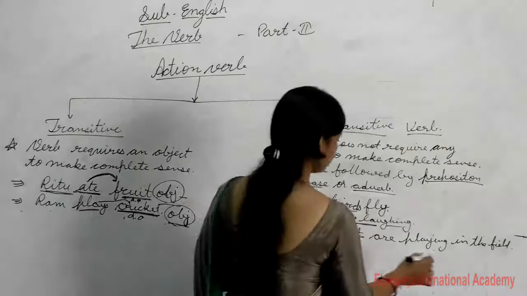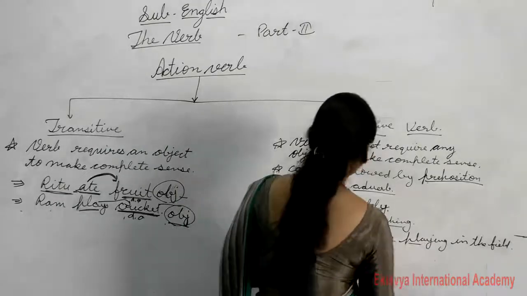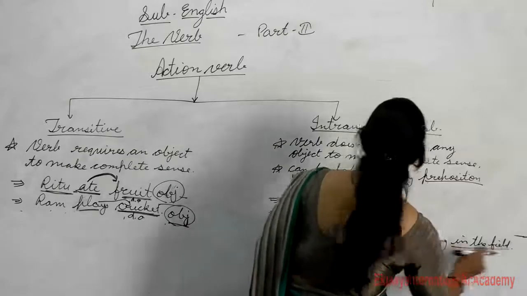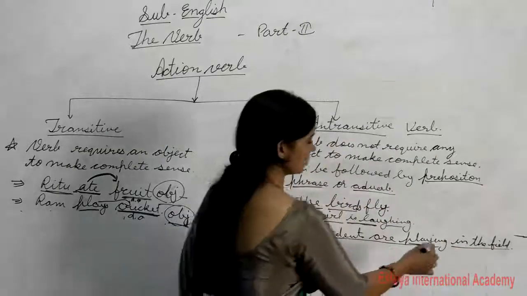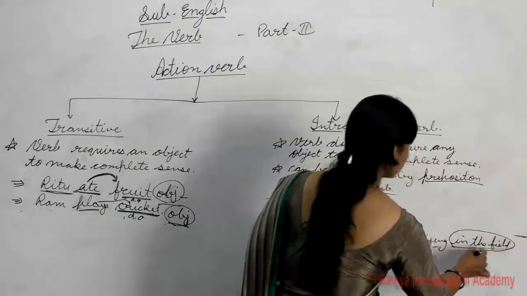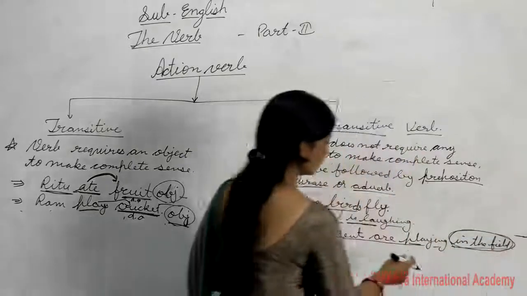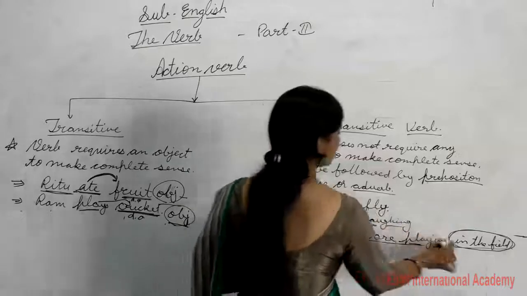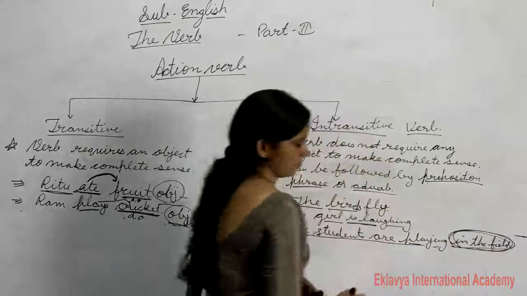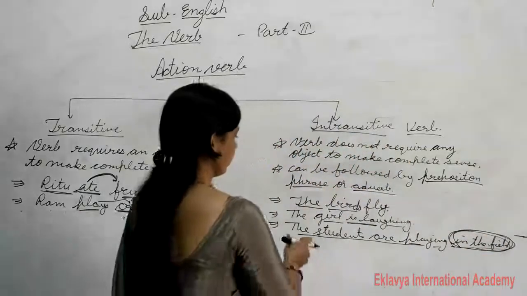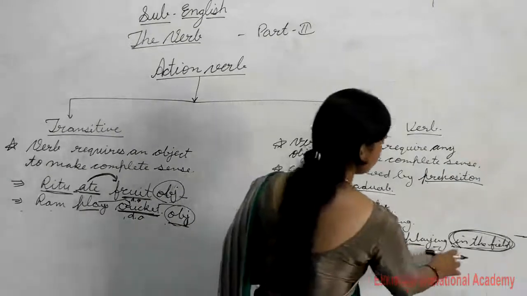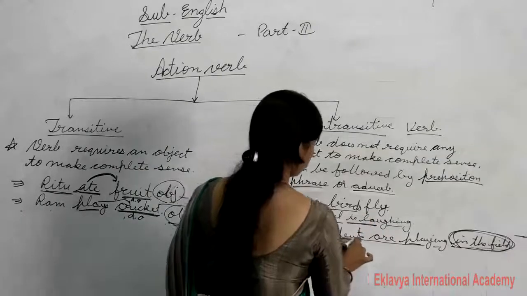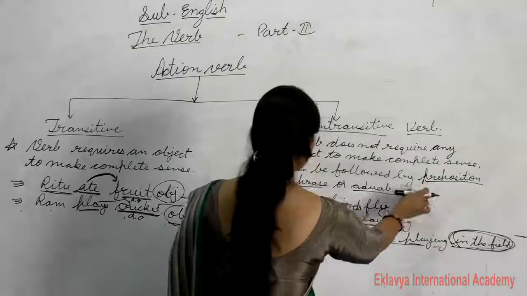It means here you can say also this sentence is giving us complete sense, because after it is required, I said that it requires a preposition phrase. So here in the field is a phrase, okay. So the students are playing in the field, because an intransitive verb requires a preposition, okay.